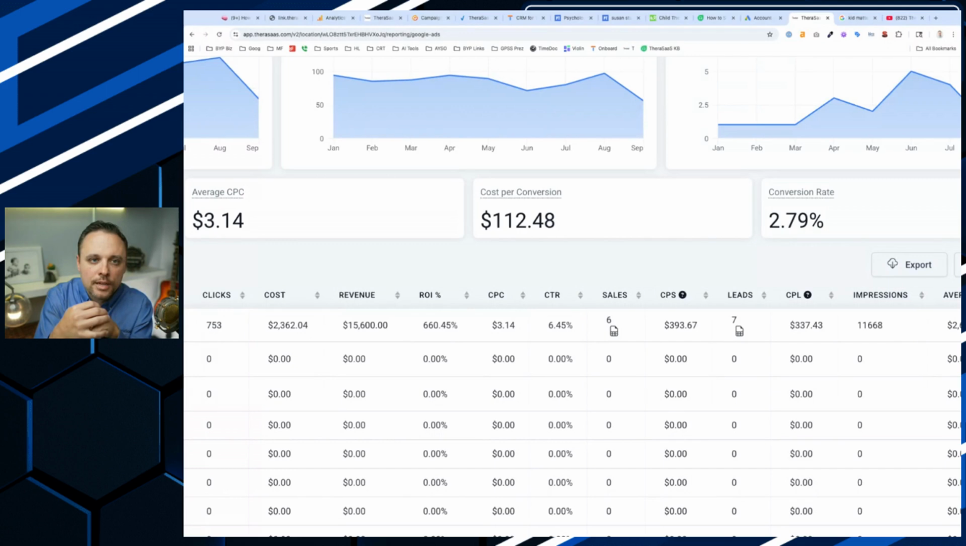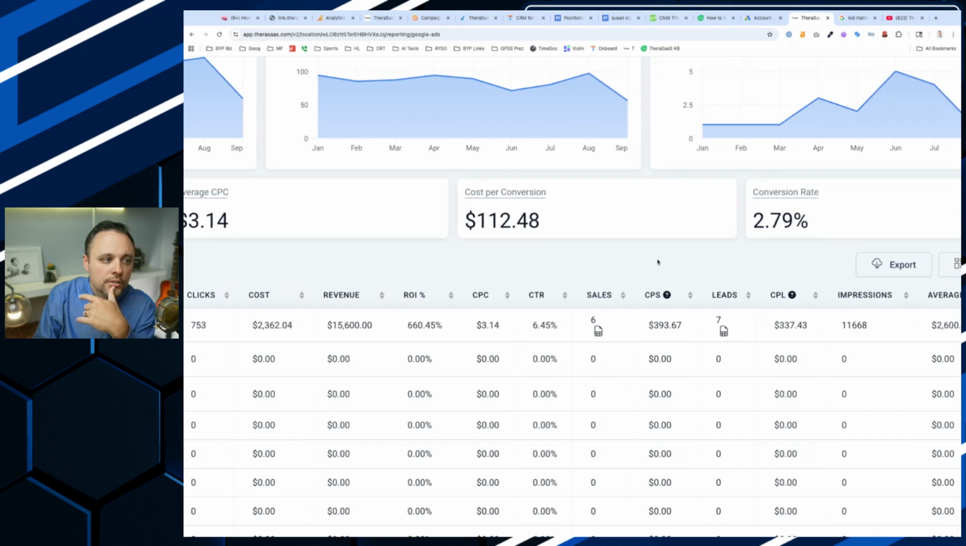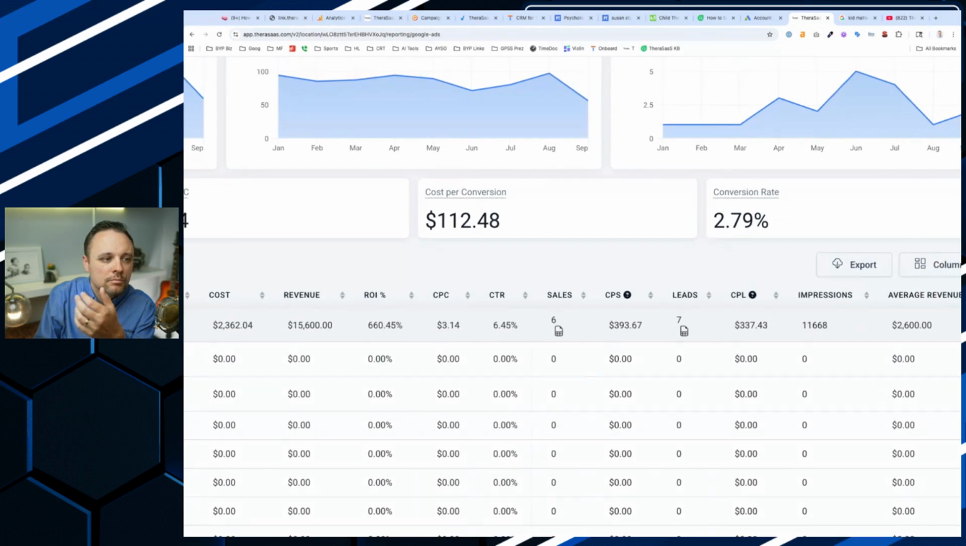I have a feeling it's how I might have set up the Google Ads itself on why some are marked sales and some are leads, but we have 13 total because these are all different unique contacts. And so now you can start to see what they call cost per sale. So it's $400 cost per sale, cost per lead, $337 cost per lead. Not great, right? You want that lower.